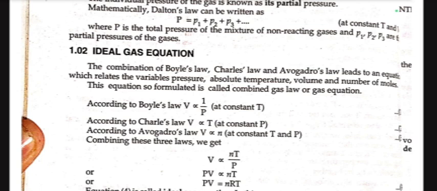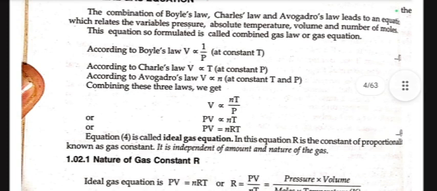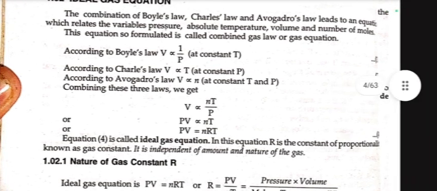According to Avogadro's law, V is directly proportional to n at constant temperature and pressure. Combining these three laws, we get V is directly proportional to nT and inversely proportional to P, or PV is directly proportional to nT, or PV = nRT. This is known as equation 4.